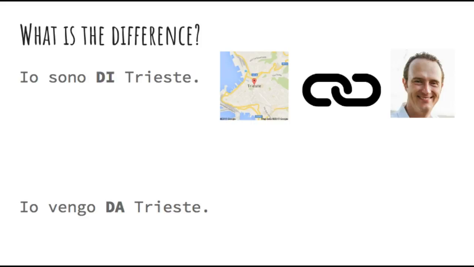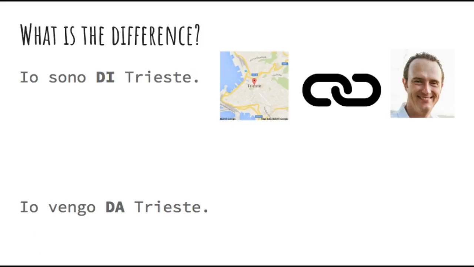So we have io and Trieste, and it highlights a relationship between myself and the city where I am from. So it doesn't have any meaning of movement, and it doesn't have any relation actually to the sentence that you are probably used to hearing in English, I am from Trieste.